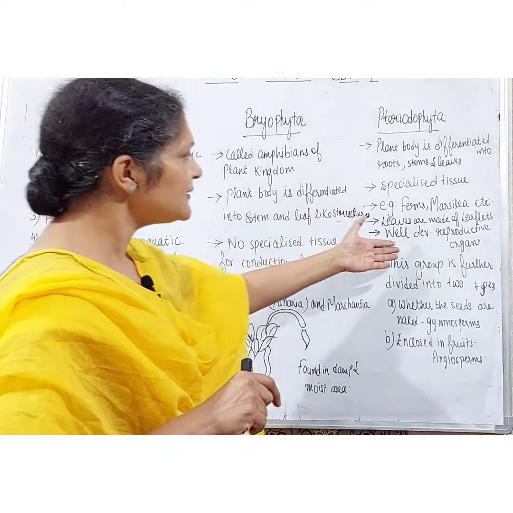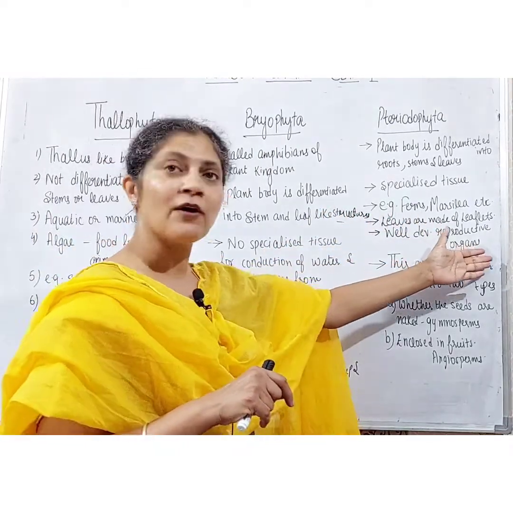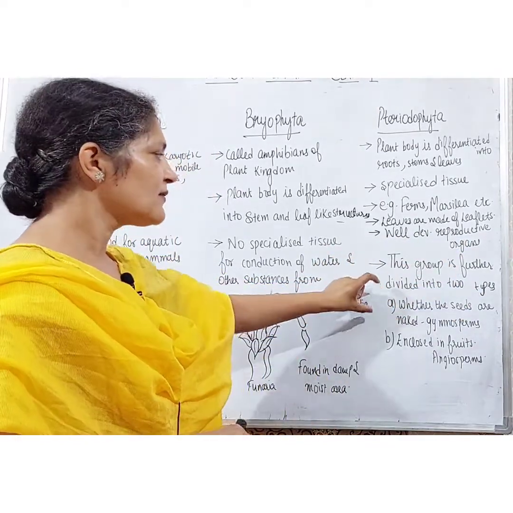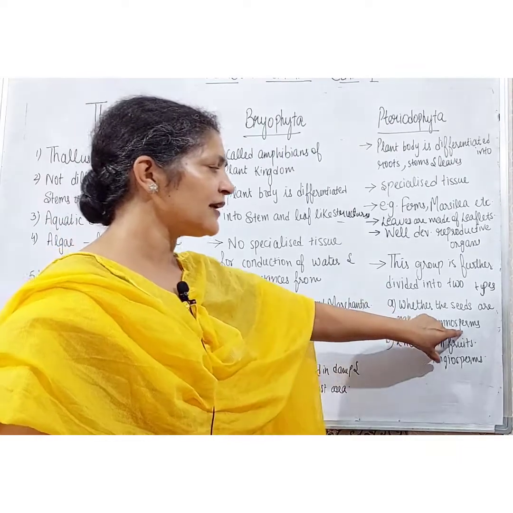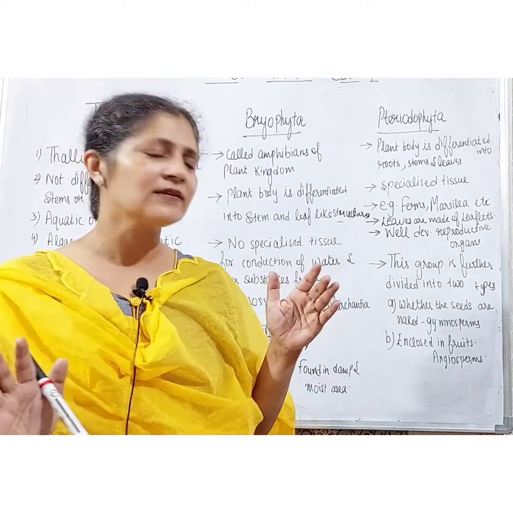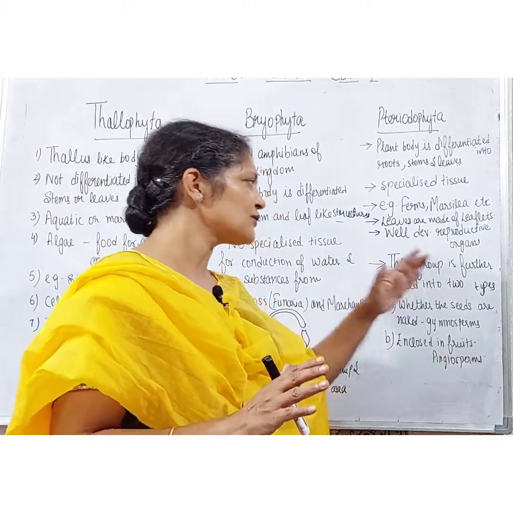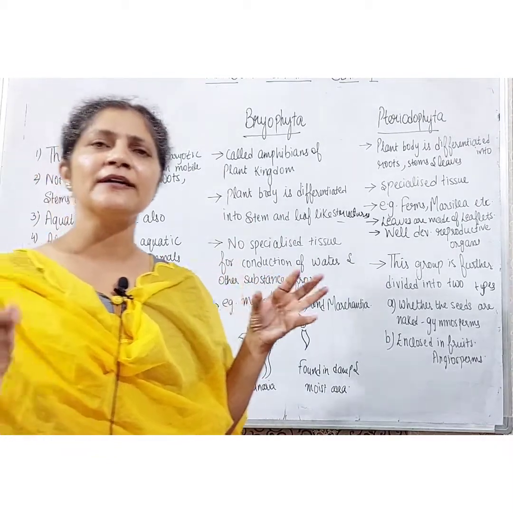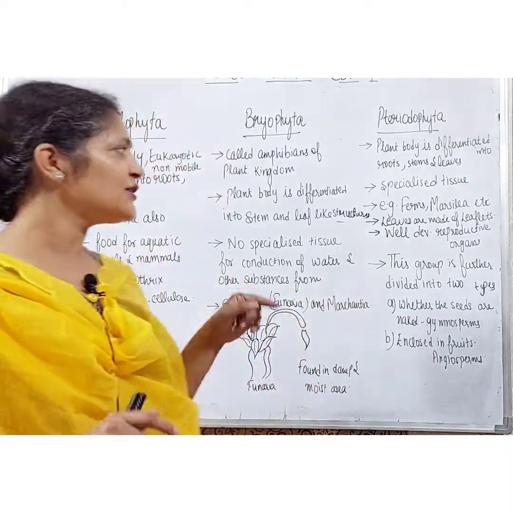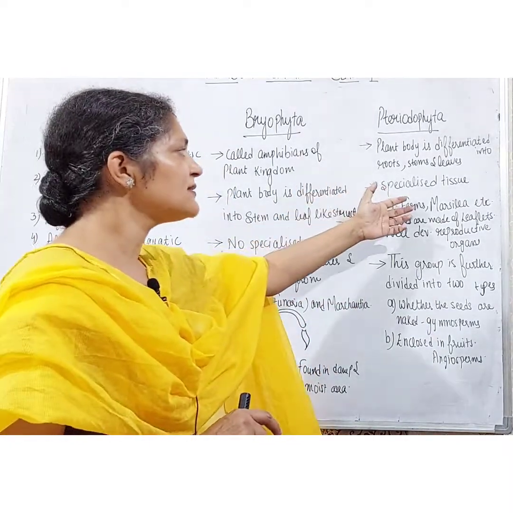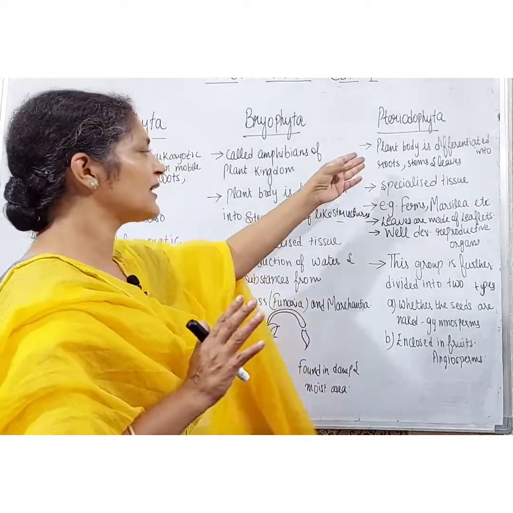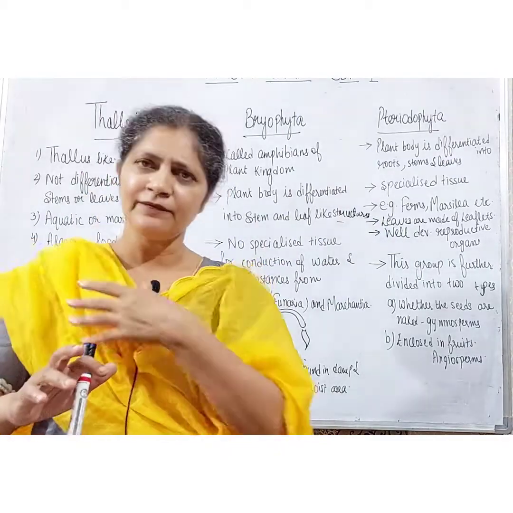This group is further divided. They have well-developed reproductive organs. So this group is further divided into two types. If the seeds are naked, they are known as gymnosperms. If the seeds are enclosed in fruits, they are known as angiosperms. It means the group is further divided into two, gymnosperms and angiosperms. Examples are ferns, Marsilea, etc. And one more feature is that leaves in the Pteridophyta are made up of leaflets.